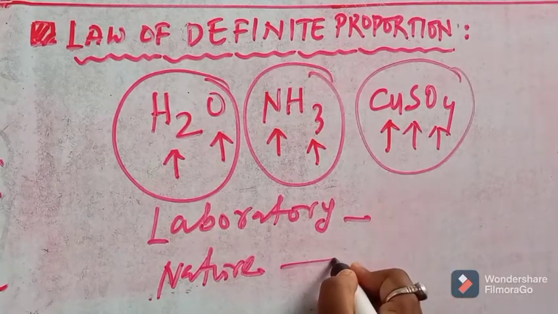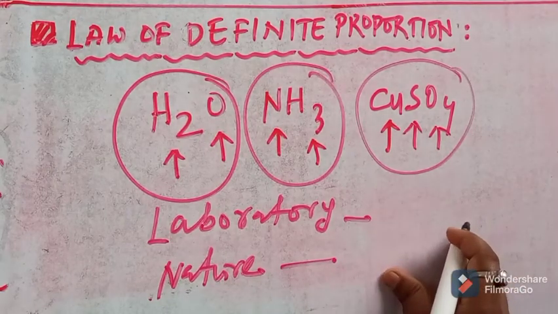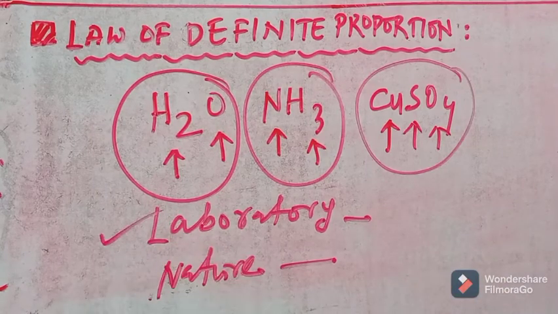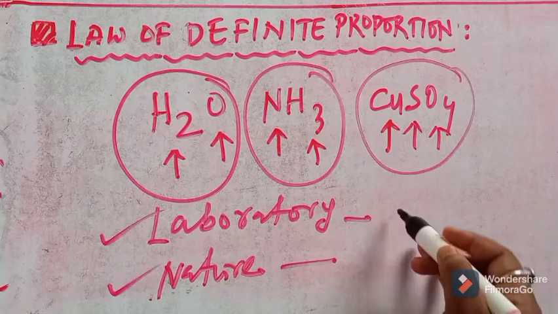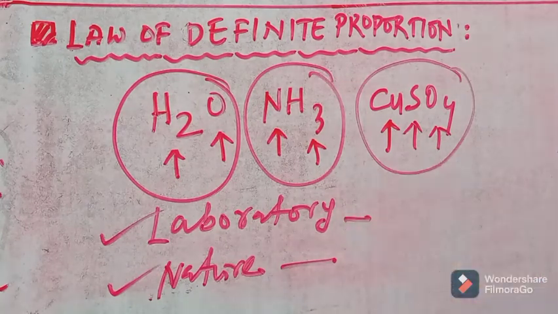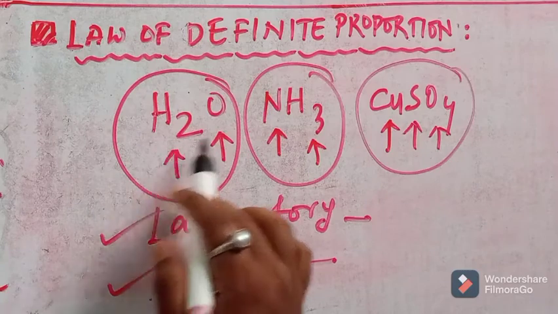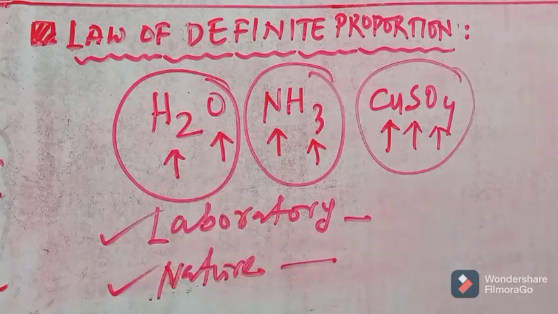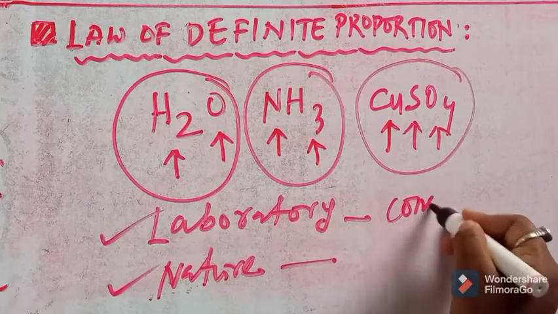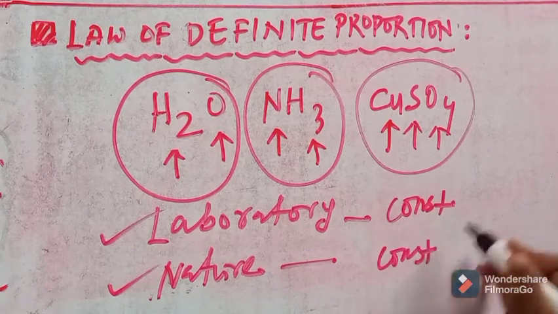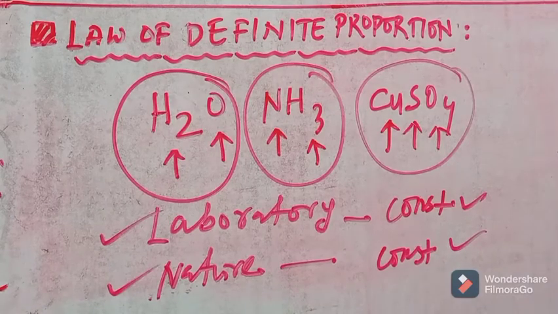Then you will find that irrespective of their source, whether collected from the laboratory or from nature, the composition of water, NH3 and copper sulfate, and the percentage of their constituents, that is oxygen, hydrogen, nitrogen, or copper and sulfur, remains constant. That is, they are the same. When they combine, they combine in a definite proportion irrespective of their source. So that is the law of definite proportion.